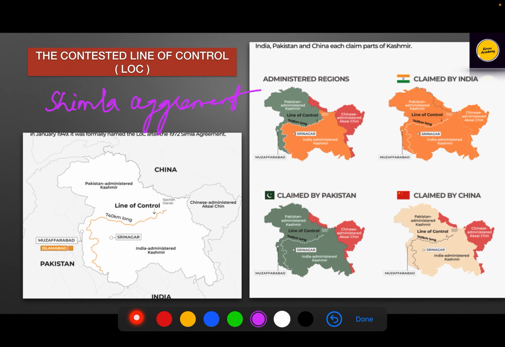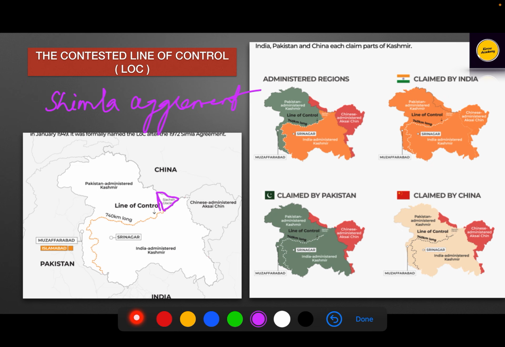After the Shimla Agreement of 1971, India and Pakistan both jointly signed that this will be the line. You can say a temporary border line, the line which we will not cross. This line is around 740 kilometer long, and this is the tri junction called Siachen Glacier.